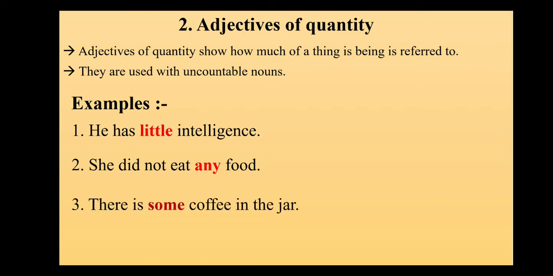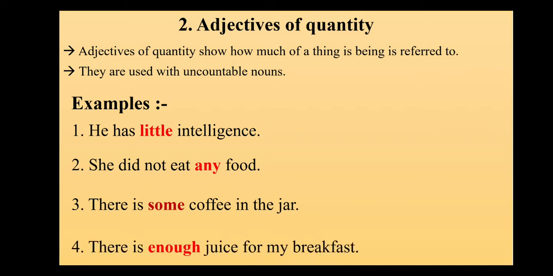There is some coffee in the jar. How much coffee? Some coffee. So that is why it is my adjective of quantity. And the last example: there is enough juice for my breakfast. How much juice? Enough juice. So I got the answer as enough. So definitely the word enough is adjective of quantity.